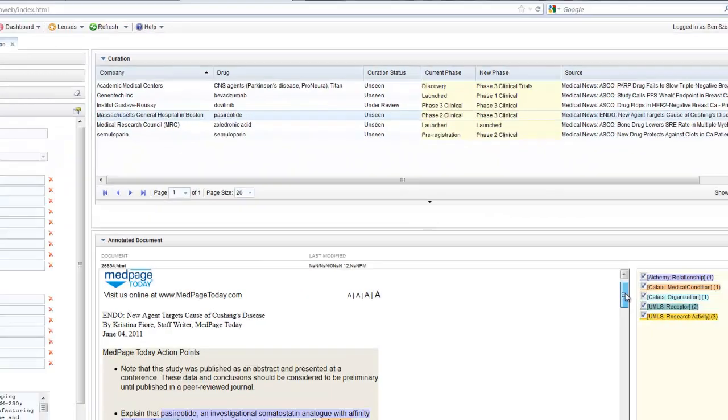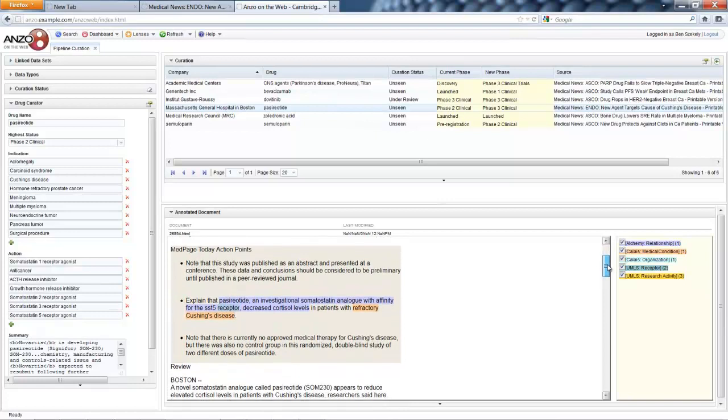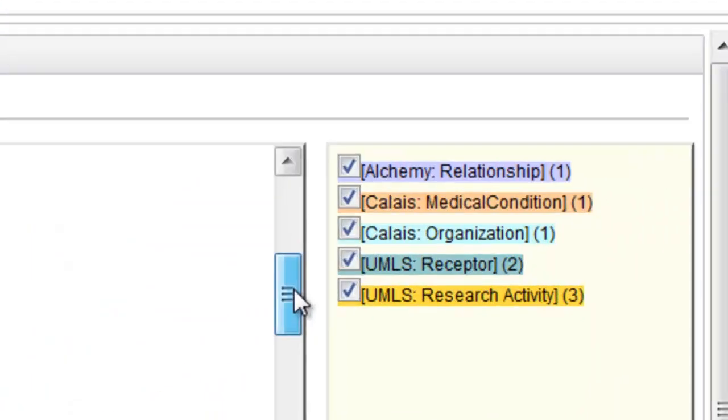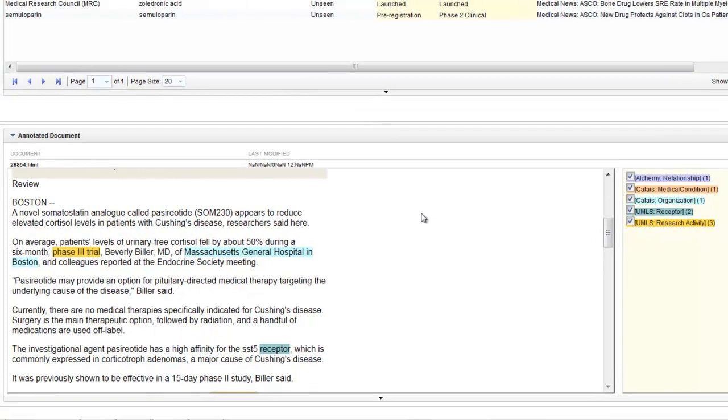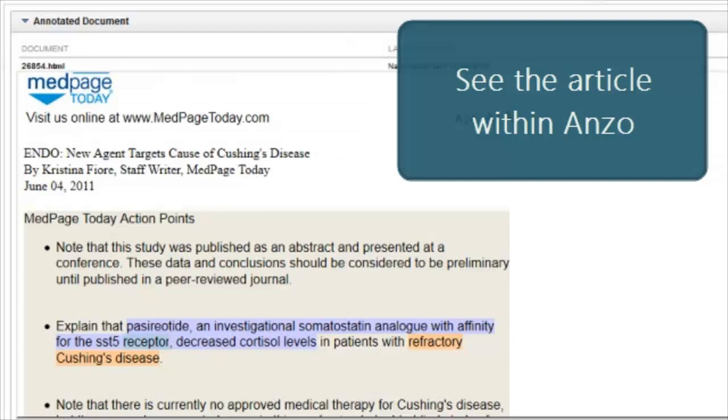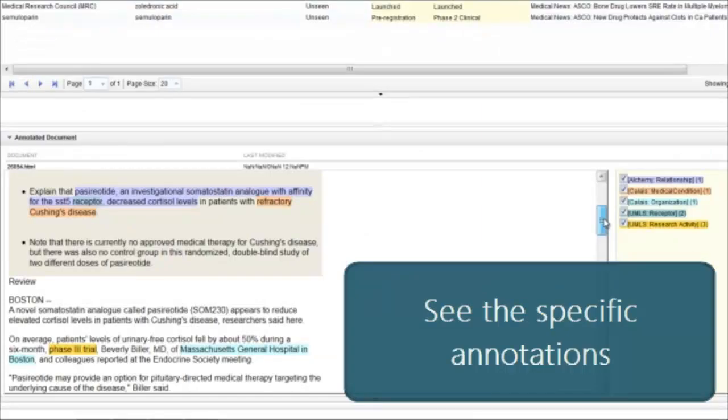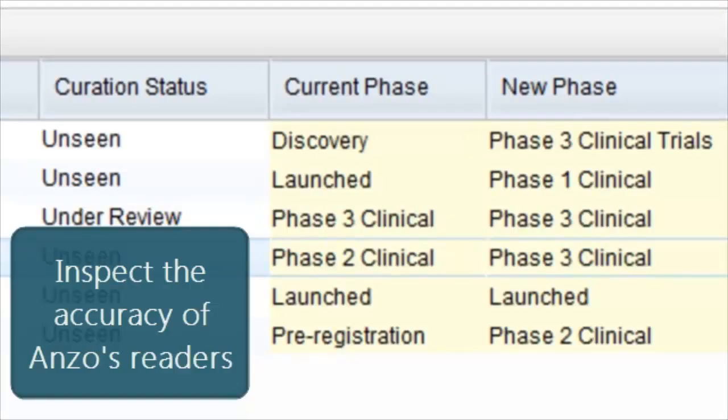So Anzo Unstructured, what it does is it combines the best of breed text analytics tools, in this case, Calais, UMLS, Alchemy. We also have partners with Linguamatics, Expert Systems, and other tools to process an article in many, many different ways to improve accuracy in linking the data to structured information within the system. So what I can do here is see the article within Anzo, see the actual specific annotations that were made from the variety of annotators that I run on it, and inspect whether Anzo has deduced correctly that there's been a specific change of information. And in this case, it's pretty obvious. The drug is starting a 6-month phase 3 clinical trial.